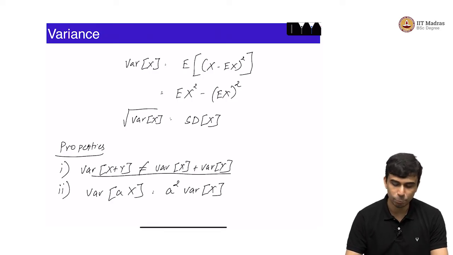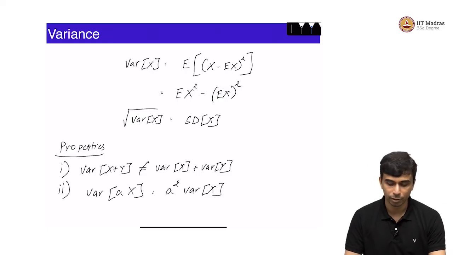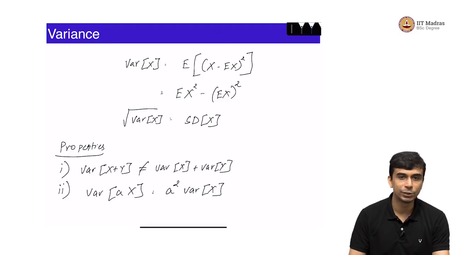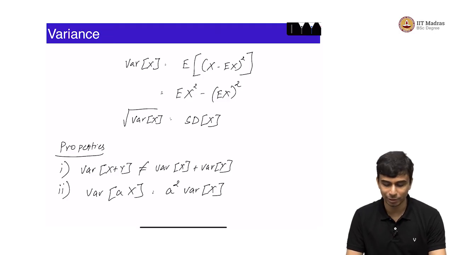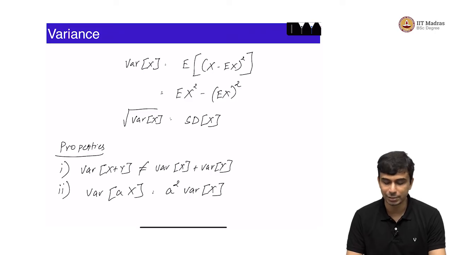The easiest example would be, let us say x is any non-zero variance random variable, and y is equal to minus x. If you set y equal to minus x, variance of x plus y is equal to 0, right? Variance of a constant function is 0, but variance of x plus variance of y is not 0, because variance of x is non-zero and variance of y is also non-zero.